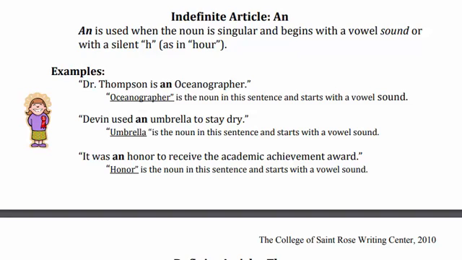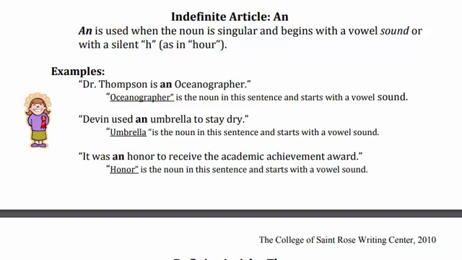So here are examples. Dr. Thompson is an oceanographer. So oceanographer, O starts with the vowel sound. So this is included with the article an. Davin used an umbrella to stay dry. So umbrella also has a vowel sound.